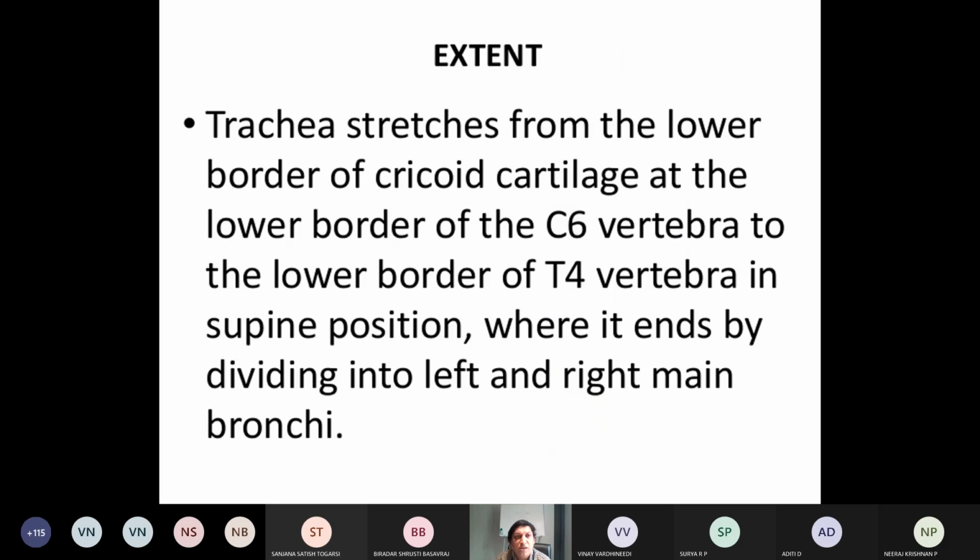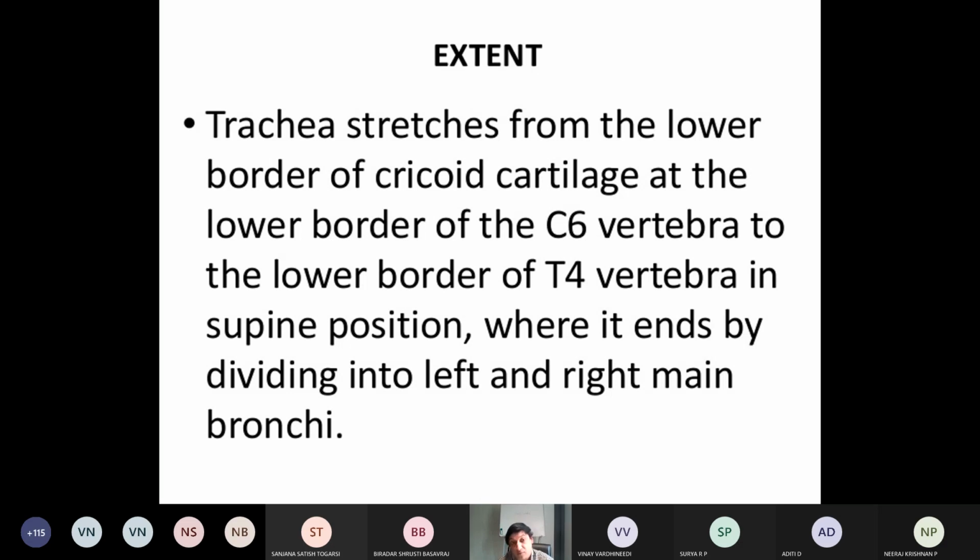So the exact extent, once again: the trachea stretches from the lower border of the cricoid cartilage, at the level of the lower border of the C6 vertebra, to the lower border of the T4 vertebra. Again, we have to discuss the sternal angle.